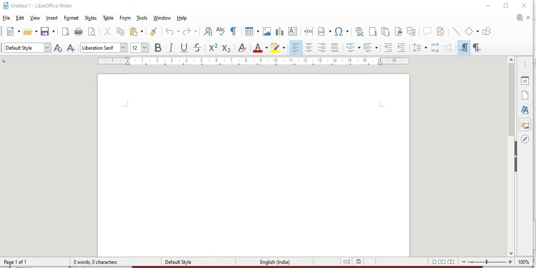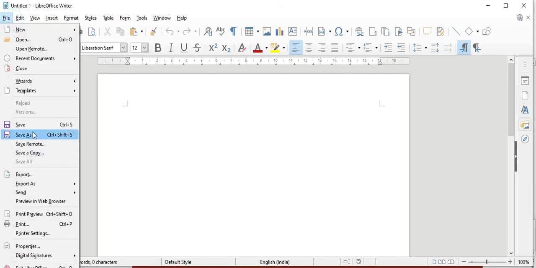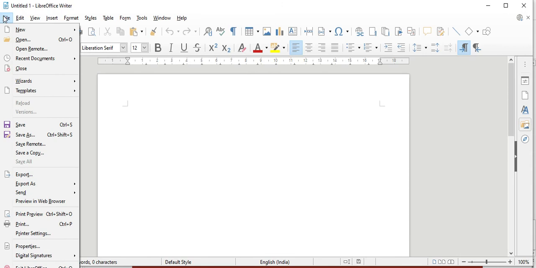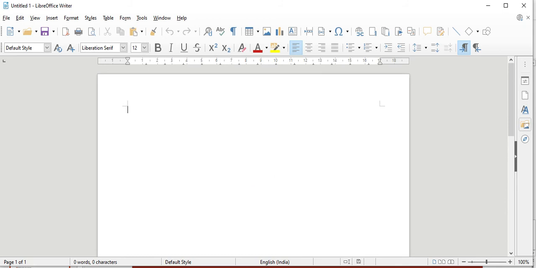And if you want to make another copy of this saved file, you can go to File and click on Save As. It will make another copy of that document. If you want to close this document, you can click on File and then Close, and your document will get closed.